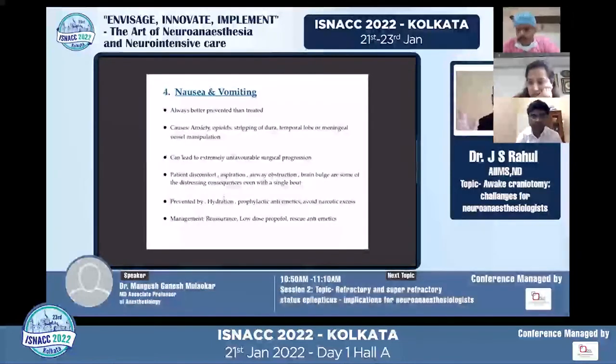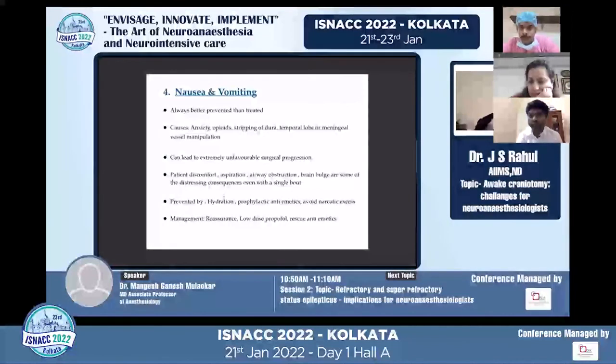All sorts of unwarranted things can happen with a simple nausea and vomiting, which can be prevented. So as a rule in our institute, when the patient walks in, we attach monitors, we place a line, we take the basal vitals, and the first thing we give most of the time is an MSIT. The simple MSIT, sometimes a prophylactic antiemetic, can go far,